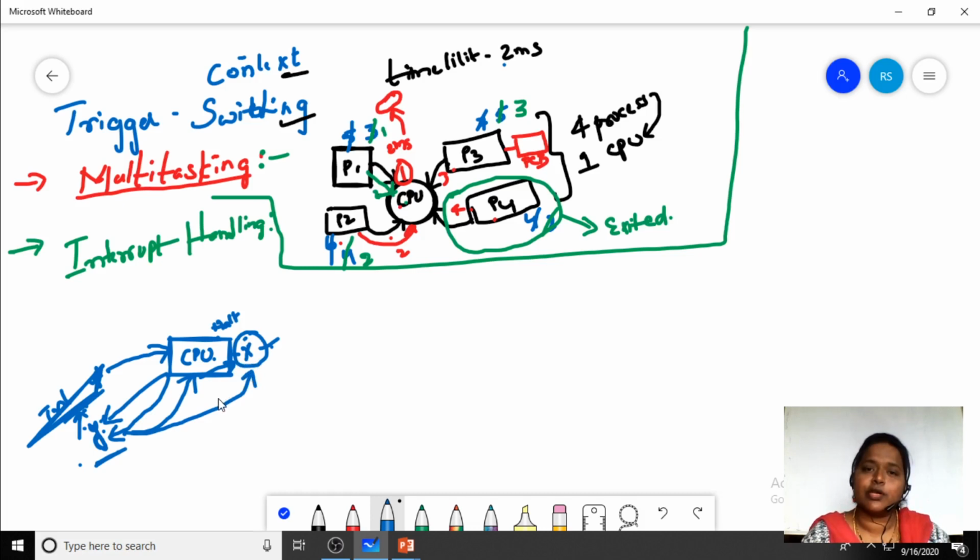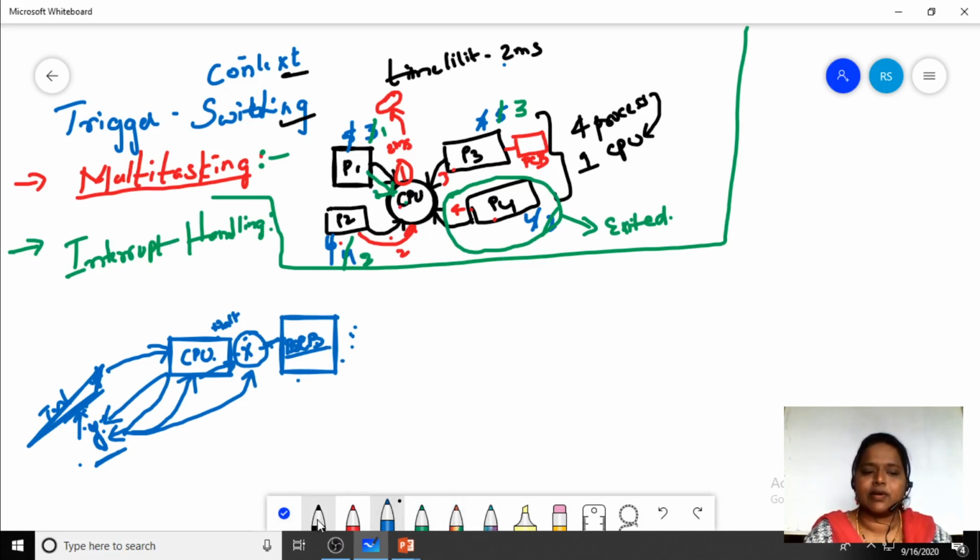How does it know from where it has stopped? It checks the contents of the PCB of the X program. For X there will be a PCB, and the processor checks it for the ID of the process that it has stopped, till which instruction it has executed, and from where it has to execute. All these details you get from the process control block. So this is the second one.